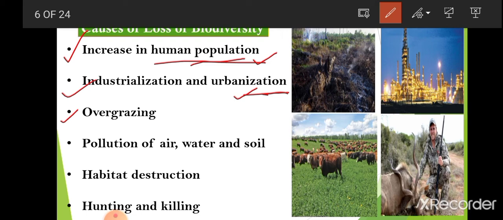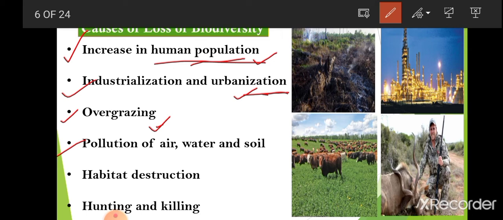Overgrazing by the increasing population of animals also leads to loss of biodiversity, and this is also because of increasing human population. As the need of the increasing population increases, people have to keep cattle with them, and they will do overgrazing. Then the next one is pollution of air, water and soil.